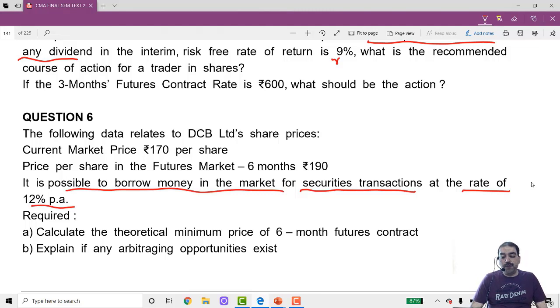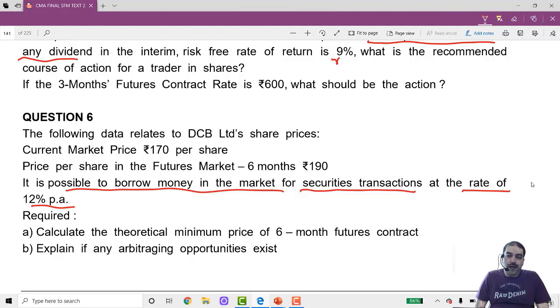Calculate the theoretical minimum price of a 6 month futures contract. Explain if any arbitraging opportunities exist. What do we write here? We write here, first of all, the calculation of futures value over here, theoretical futures price, is slightly different.